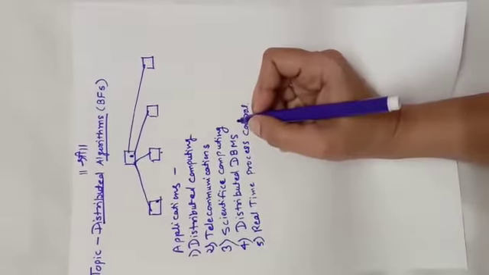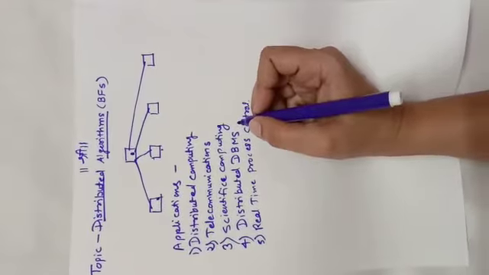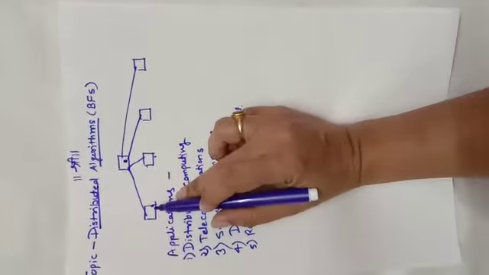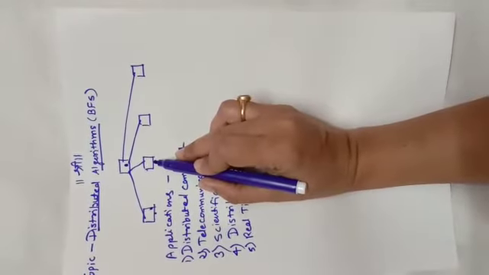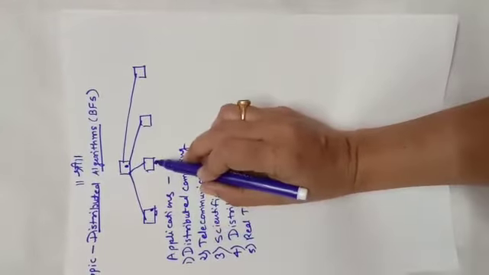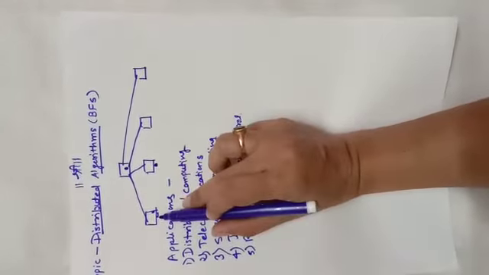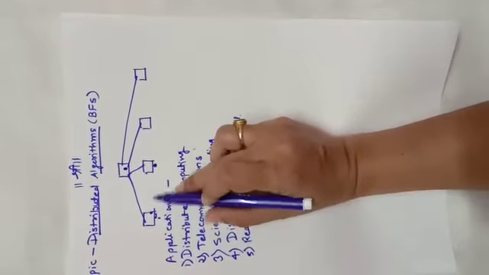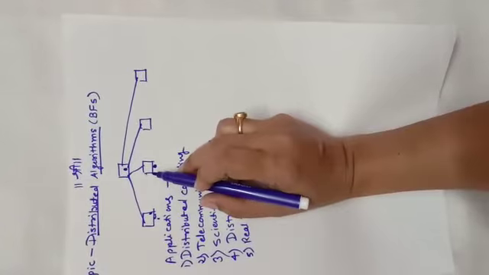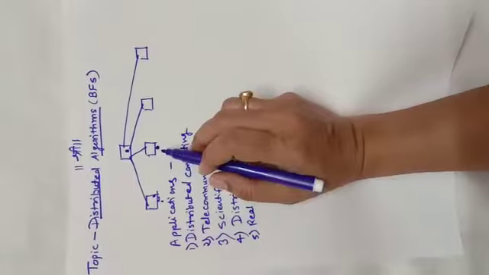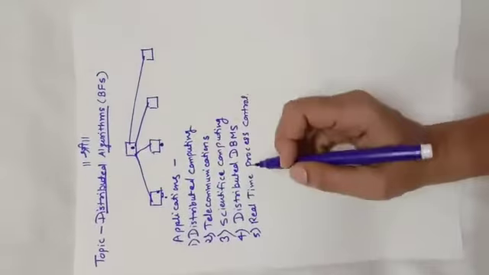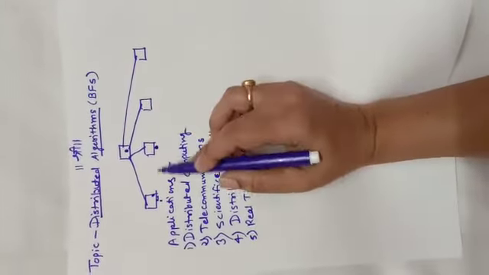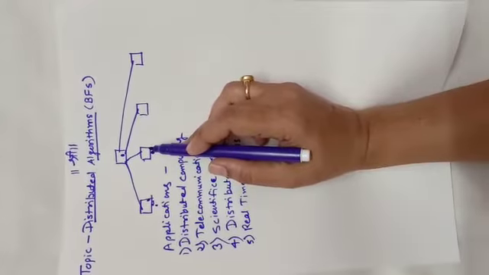There is also one disadvantage of this distributed algorithm: if this particular task depends upon this one, then it should wait for completion of this task before it starts. So there is some lagging time for executing your task. That is one of the disadvantages. Otherwise distributed algorithm is very feasible, because we always work on distributed one, which gives you the minimum time to execute your task.